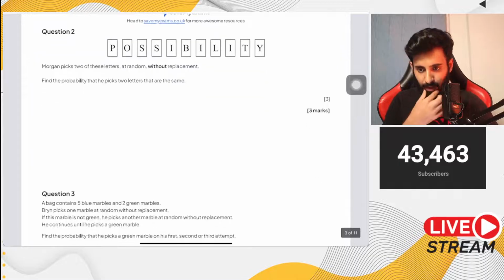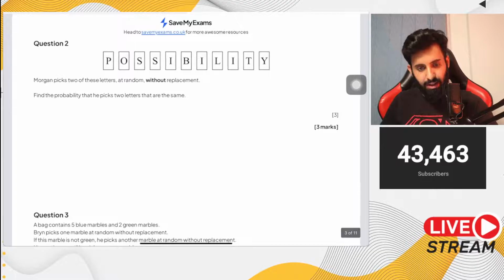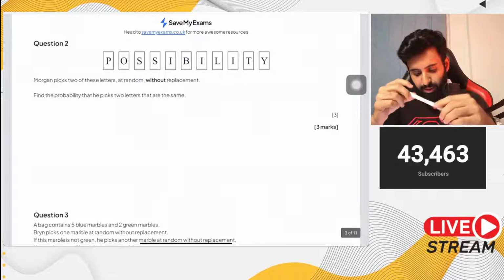Question number 2 says, Morgan picks 2 of these letters at random without replacement. Find the probability that he picks two letters that are the same.